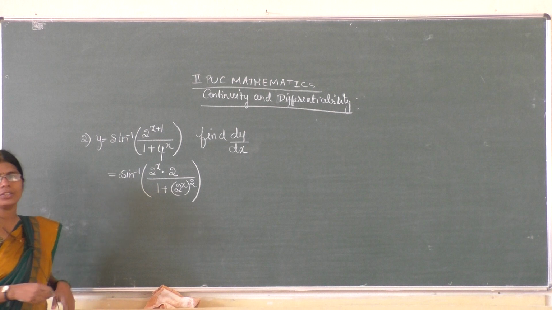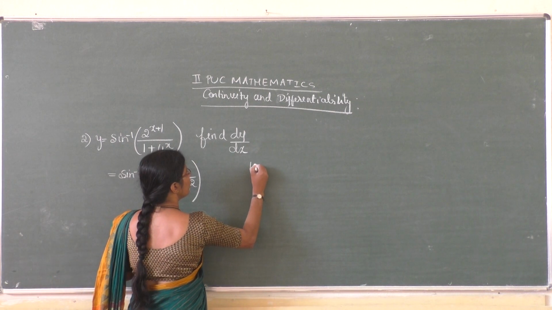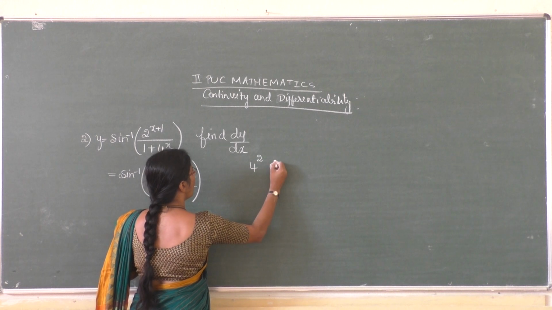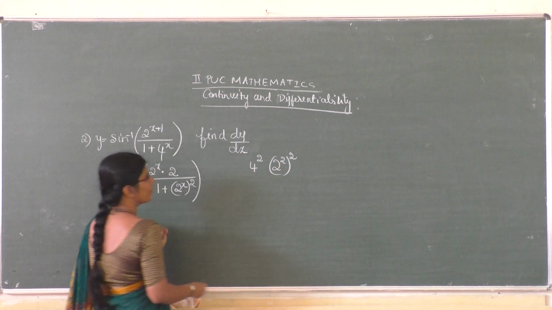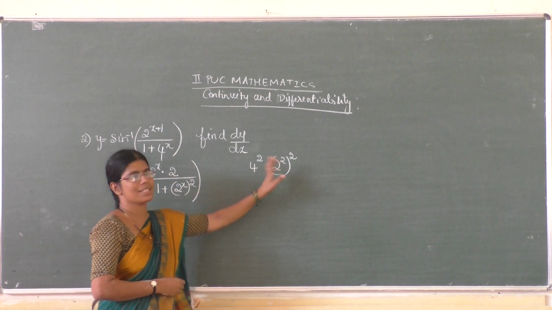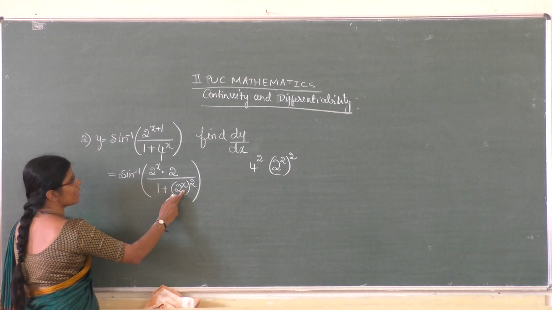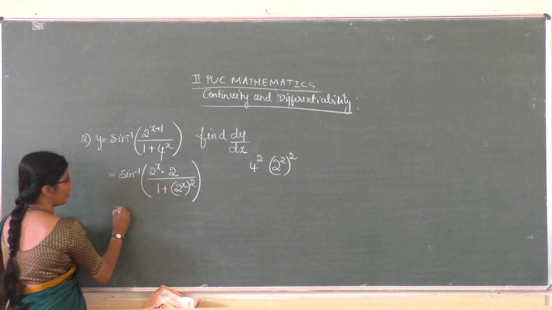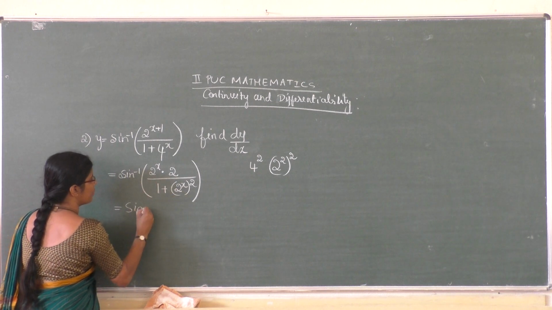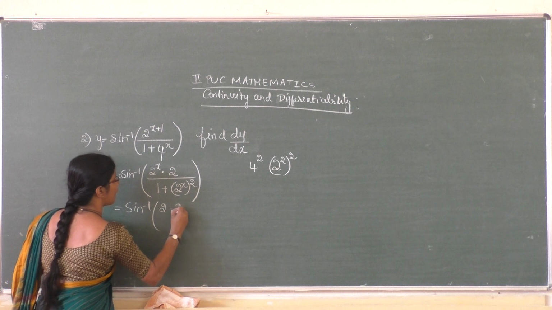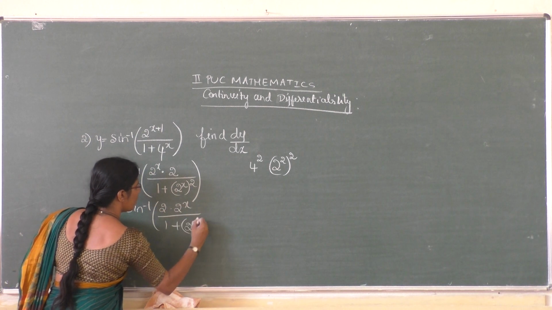Because suppose 4 to the power 2 or 2 to the power 4, both are the same, 16. So this becomes sin inverse of 2 into 2 to the power x divided by 1 plus 2 to the power x whole square.